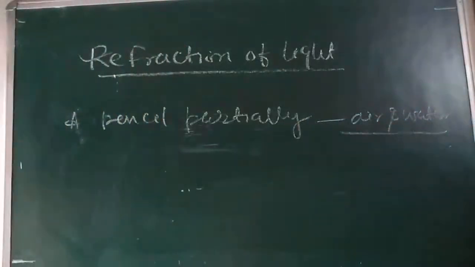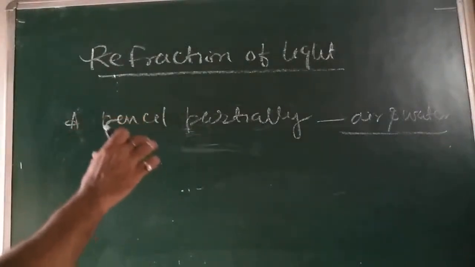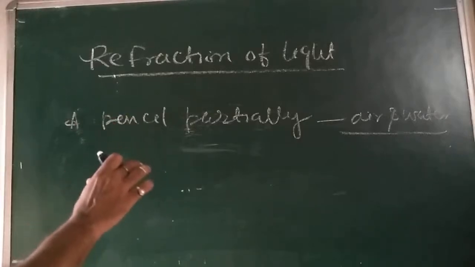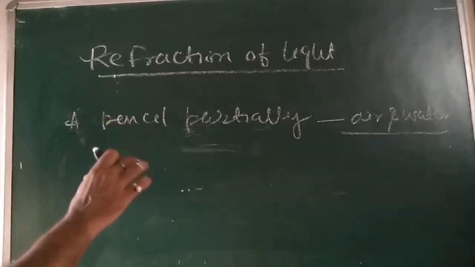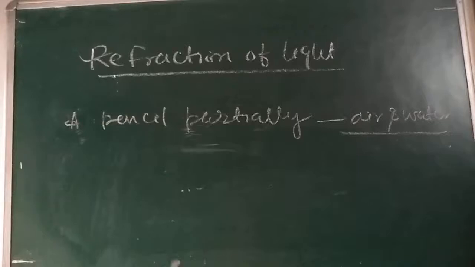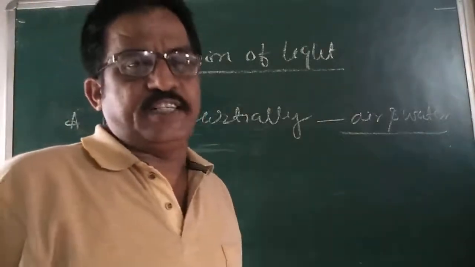So with the help of these observations, the apparent bending of the pencil at the interface of air and water shows that light reaching us from the position of the pencil inside water is in a different direction than the light reaching us from the part in air. Is it clear? Yes, sir.